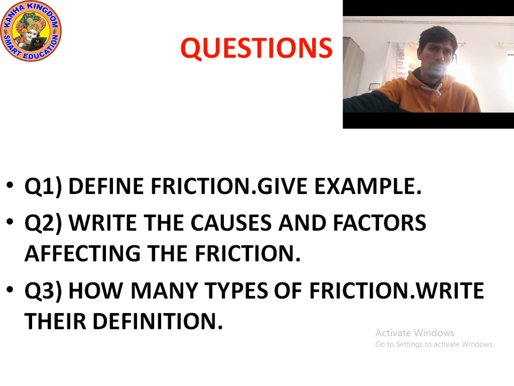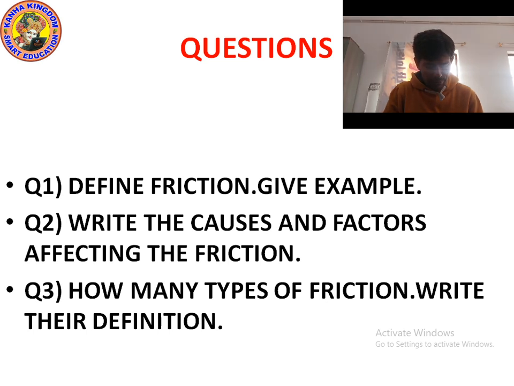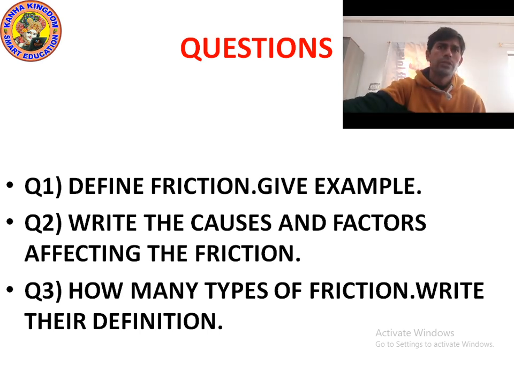Okay. Now question number 2 is: write the causes and factors which affect the friction. Yes, write the causes and factors which affect the friction.